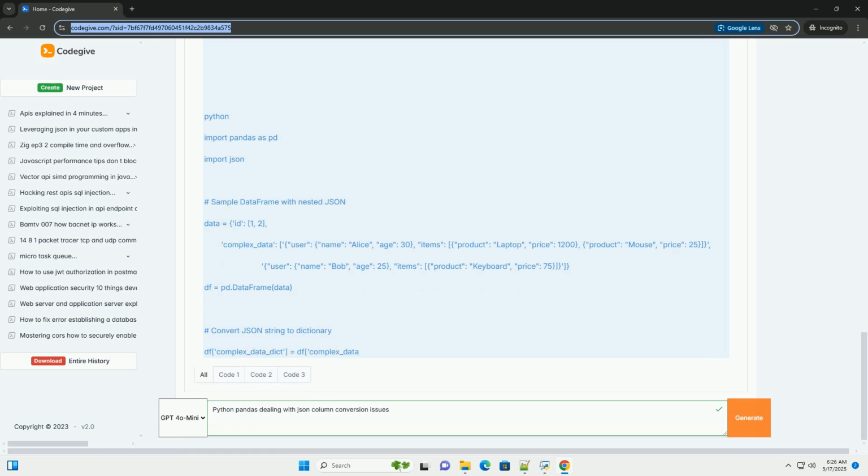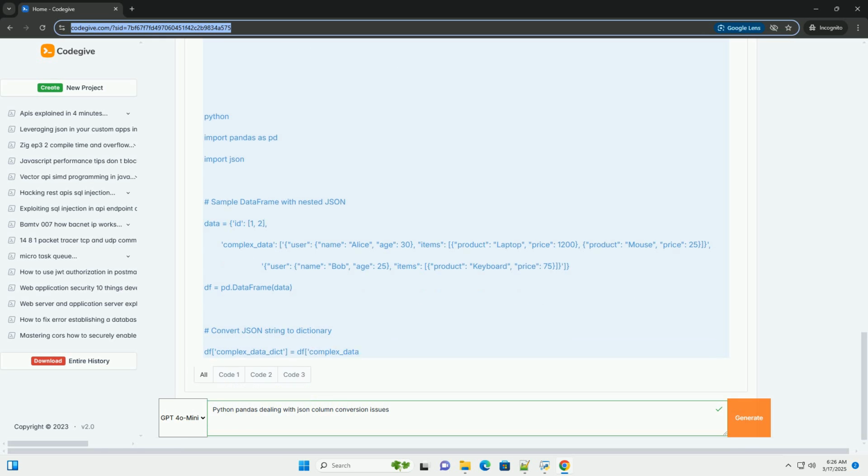block is executed. Error handling: in the except block, you can log the error message, return a default value, like None or an empty dictionary, or perform other error handling actions. Returning None is a common approach, as it allows you to easily identify rows where the JSON parsing failed. Careful interpretation: remember that even after successfully parsing invalid JSON, the results might not be what you expect. The parser might have made assumptions or skipped parts of the string, leading to incorrect data.